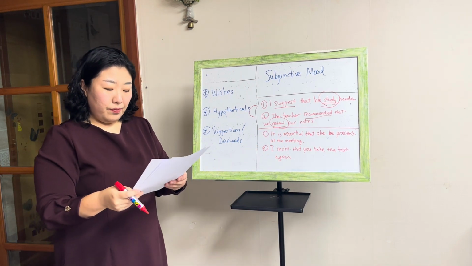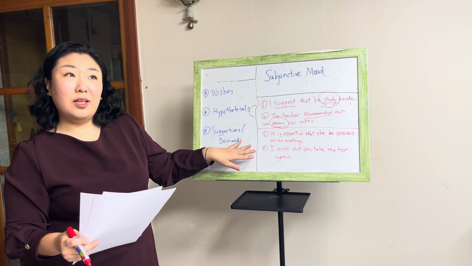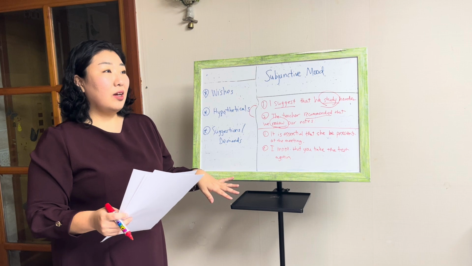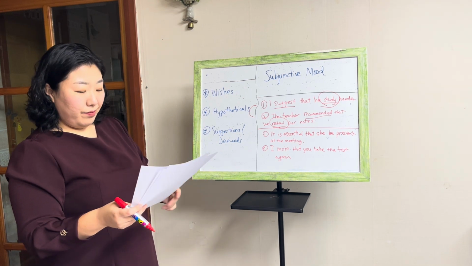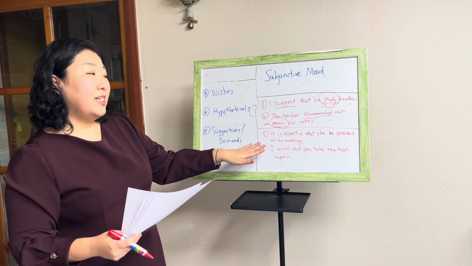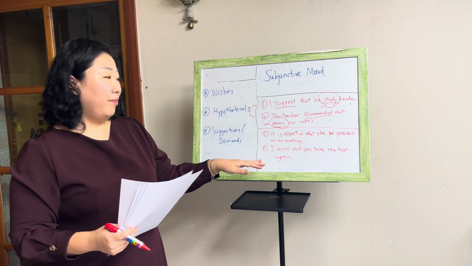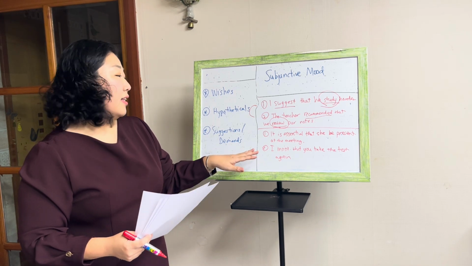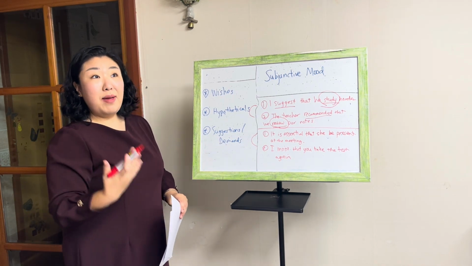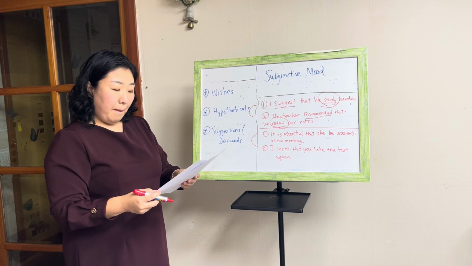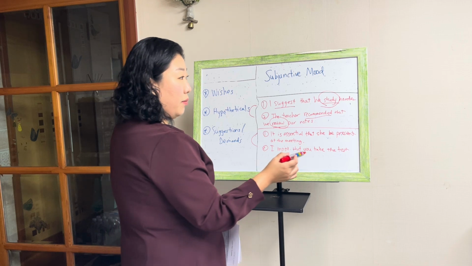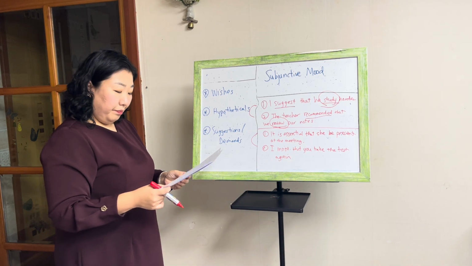Good. What about the second section? Can we have another volunteer read these two sentences out loud, please? Chris. Good. It is essential that she be present at the meeting. Thank you, Chris. I insist that you take the test again. So this is what? A case of demand. And again, it is in the base form of the verb.